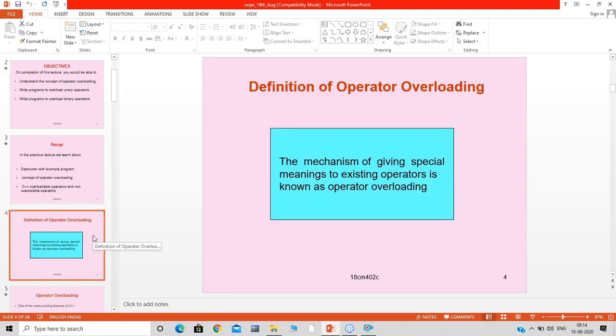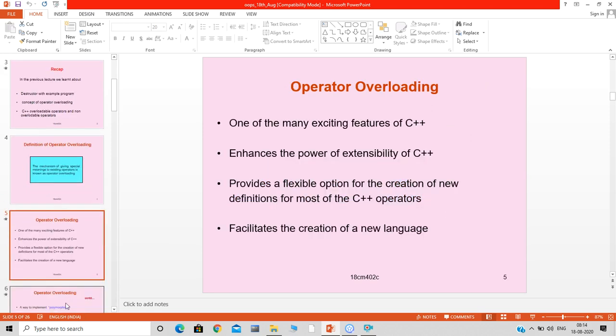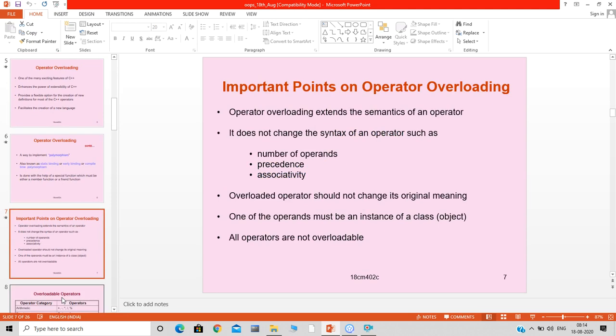As we discussed, operator overloading is the mechanism of giving a special meaning, another meaning or a new meaning to existing operators. This comes under compile-time polymorphism, also called static binding or early binding.